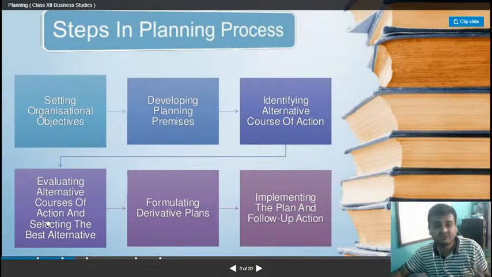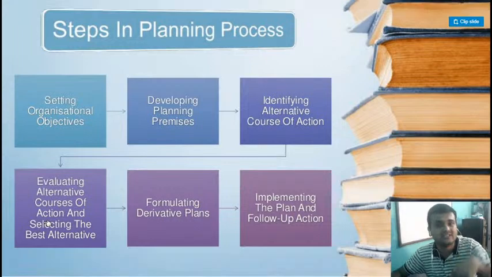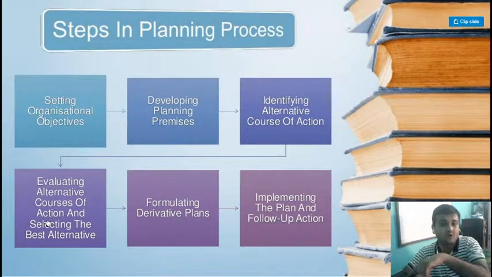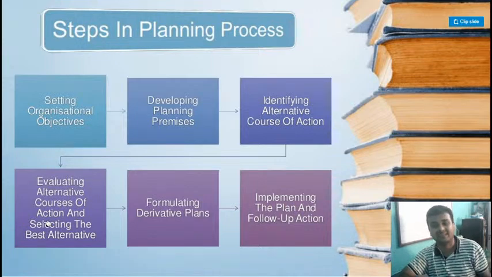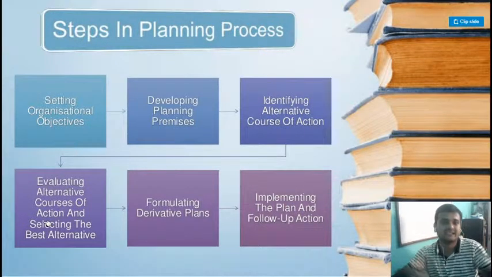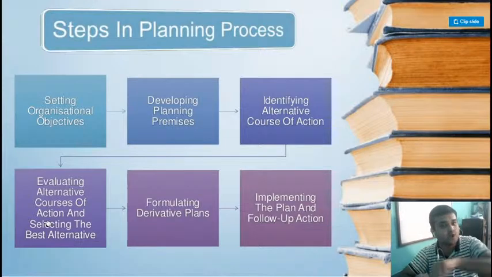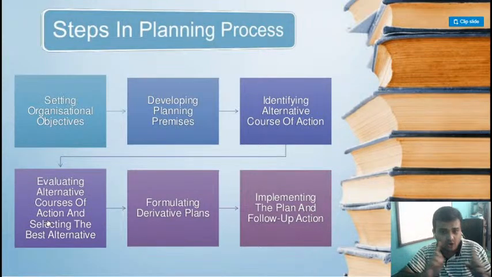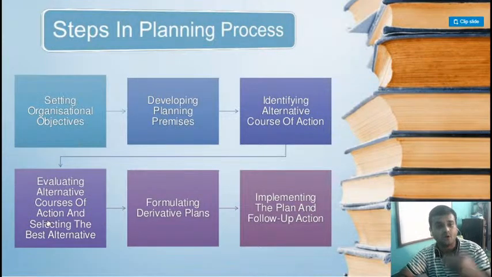Now in the fourth step, we cannot accept or use all these alternatives. Like for example, if there are three roads connecting to that shop, at one time you cannot use all three ways to reach the shop.